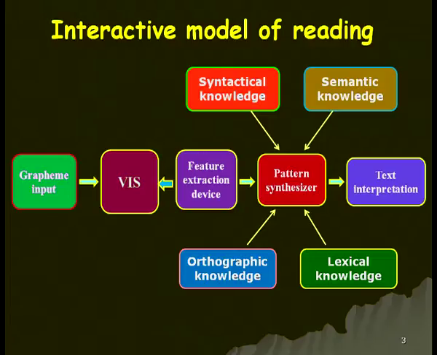Visual information store, VIS, also referred to as visuals. Then we have the feature extraction device. Next is the pattern synthesizer. Then the pattern synthesizer connects to syntactical knowledge, that is knowledge about the syntactic structure, the sentence structure, the word structure in what we read. Semantic knowledge, the meaning part. Next is orthographic knowledge, how the words have been arranged, how the letters have been used in words and sentences. And next is lexical knowledge, what kind of knowledge we have about the world.